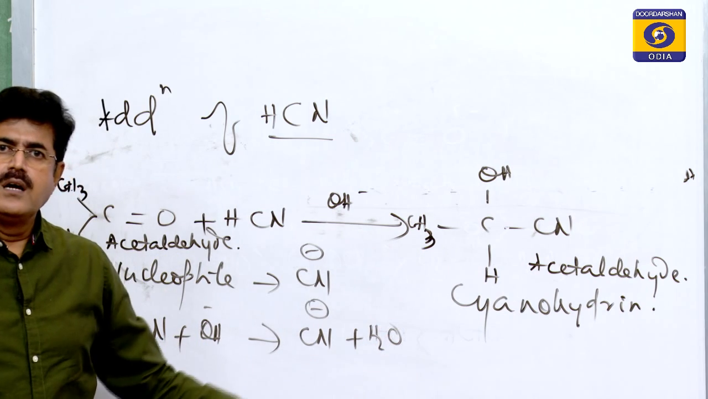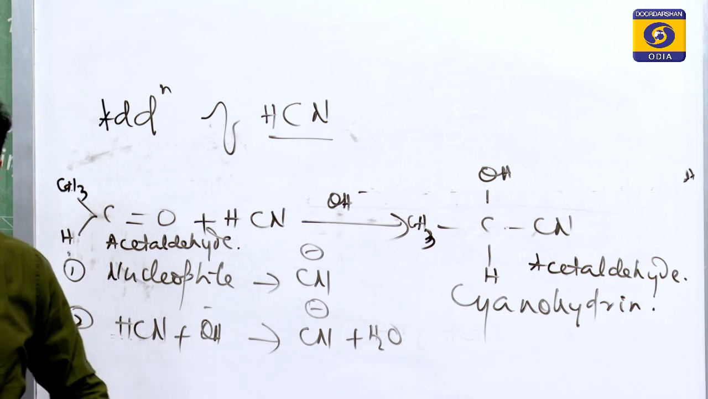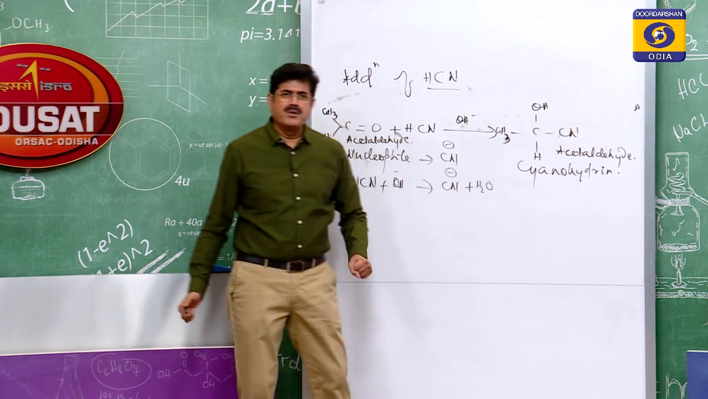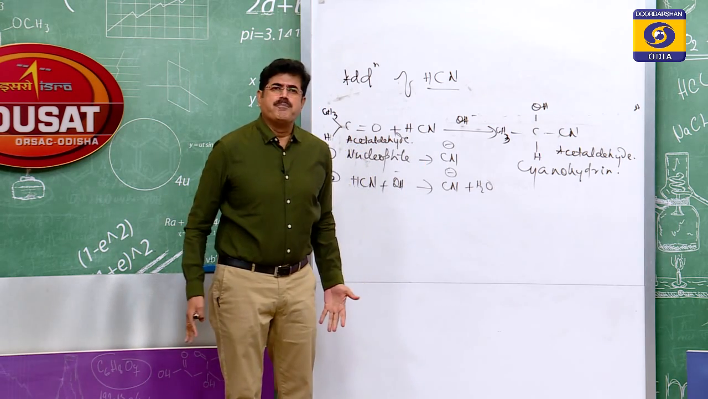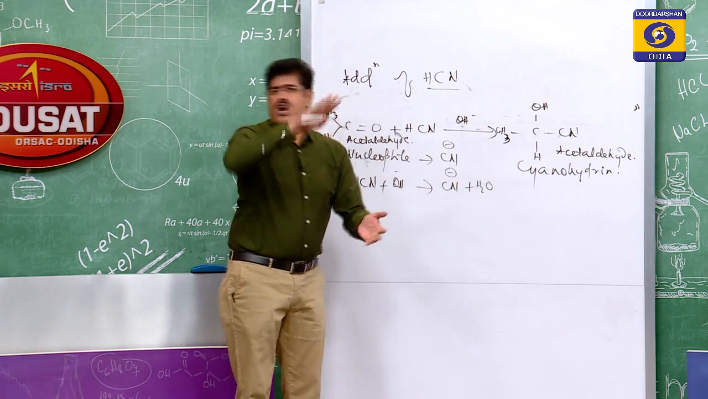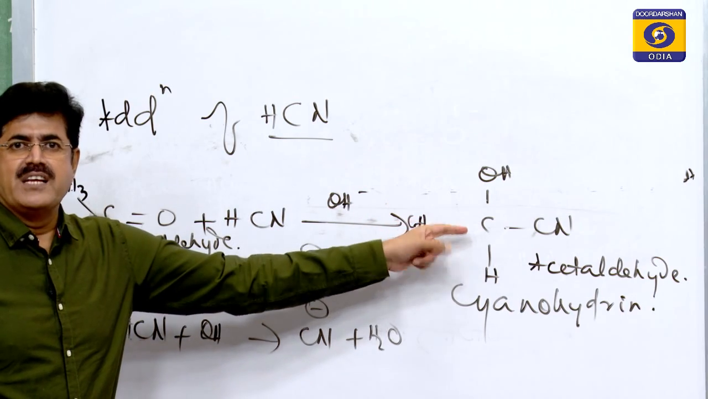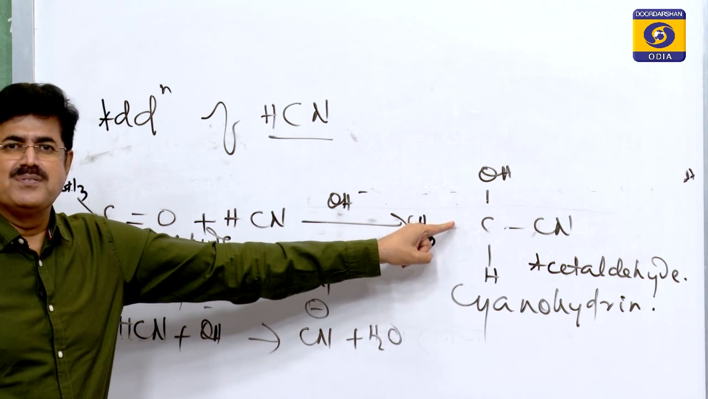We know that when a compound possesses one chiral carbon, it is always optically active. Now this acetaldehyde cyanohydrin has a chiral carbon, so it should be optically active. I mean it should rotate plane polarized light either towards left or towards right through a certain angle. But this compound is optically inactive.